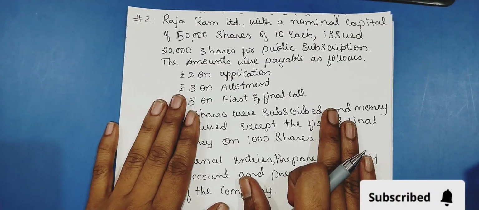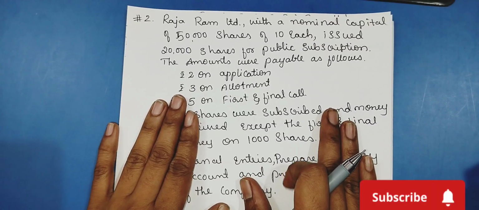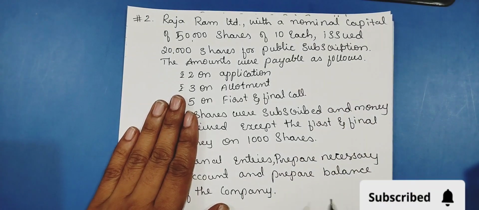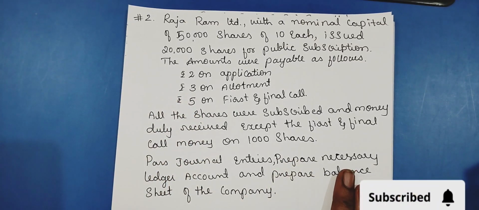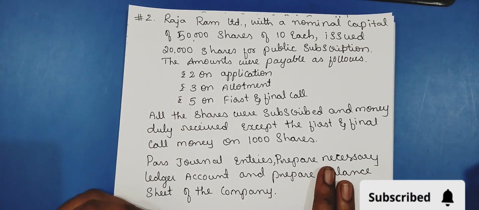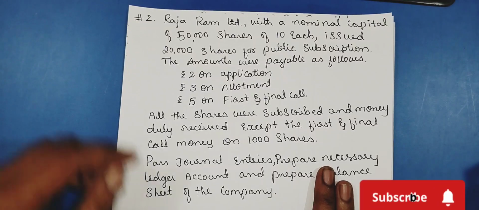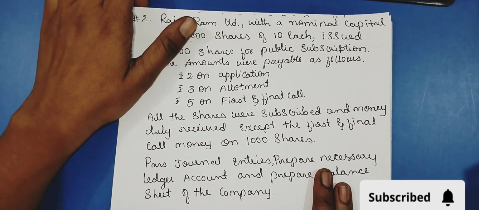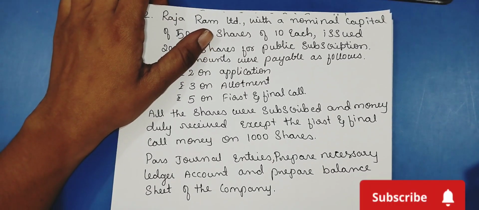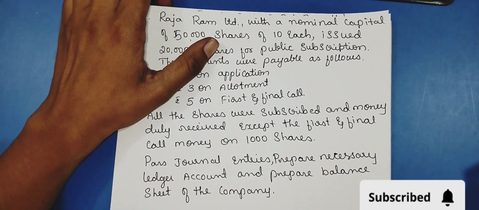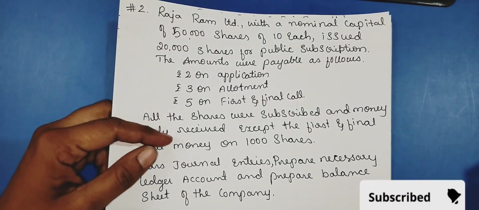I am Rajeshwari here. In the previous video, we have understood journal entries on the issue of shares. Now let us understand today with one more question which is having the due from the shareholders. Whenever any shares are due at the time of allotment or at the time of first or final call, that is called calls in arrears.